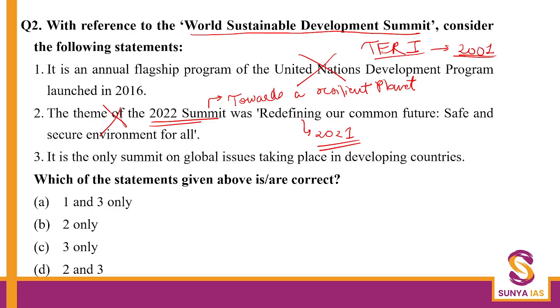This is the only summit on global issues taking place in developing countries. Yes, this is true. This is where global leaders and practitioners come and discuss all these important climate issues. So the answer is 3 only. Remember, this is by the Energy and Resource Institute, so not related to the UN.